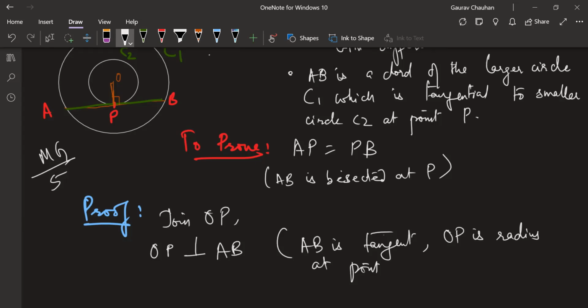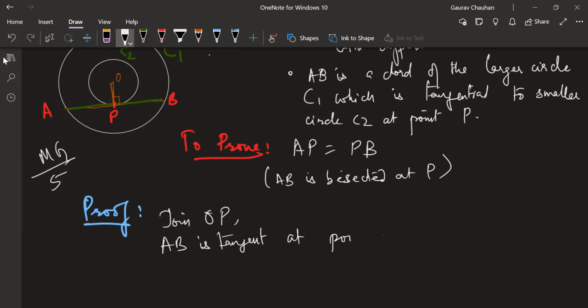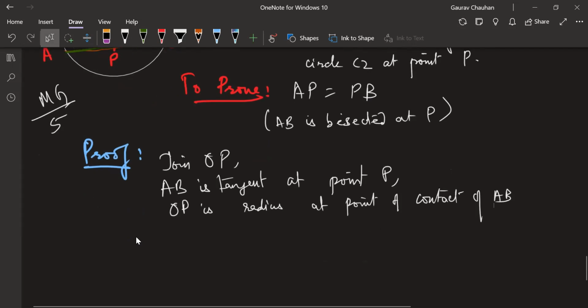Correct? Actually, we should write it before. Okay. Let's write it like this. It has to be written properly. Okay. AB is tangent at point P. OP is radius at point of contact of AB. Therefore, AB is perpendicular to OP. Correct?